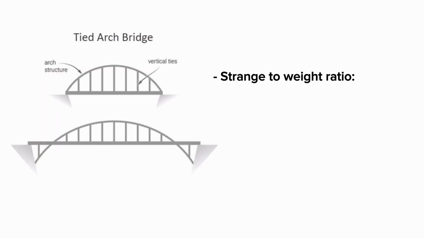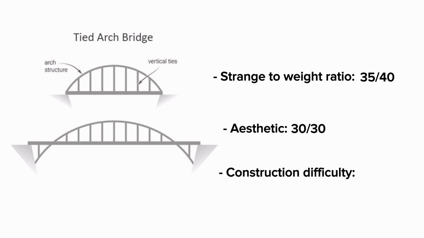Among the three options, most projects support that tie arch bridge has the best strength to weight ratio. Nevertheless, the artistic look is also greater than the other two types of bridge. The main problem is that it is very difficult to design and construct since it requires great technical understanding.